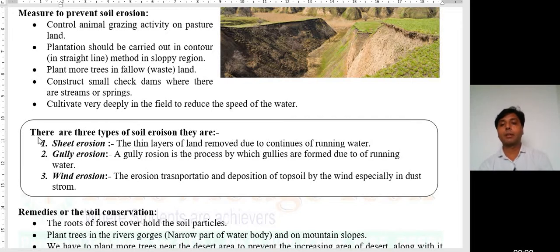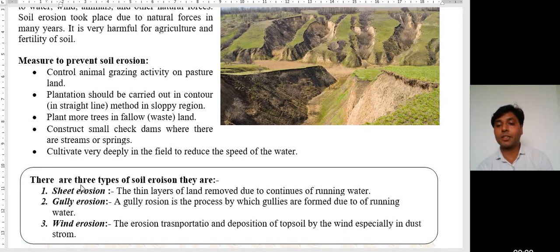Dear students, in the box there are three types of soil erosion. They are sheet erosion, gully erosion, and wind erosion. So let us see the first one, sheet erosion. The thin layers of land are removed due to continuous running water. Sheet erosion means the maximum area is removed or eroded because of running water.